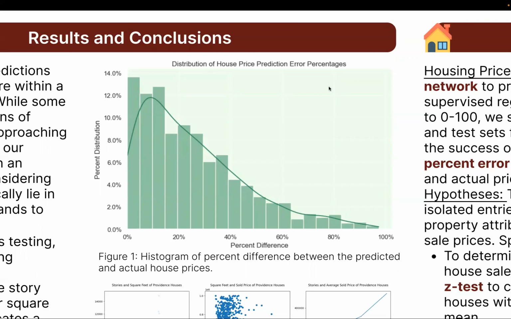There are housing units that sold for extremely high prices or extremely low prices. Our model has difficulty in predicting those kinds of abnormal housing units because of the lack of data. But we believe that for most normal housing units, our machine learning model does really well in predicting the price of the housing unit, given just some of the housing attributes, which is why we are satisfied with the model.